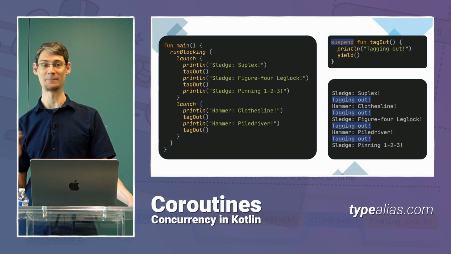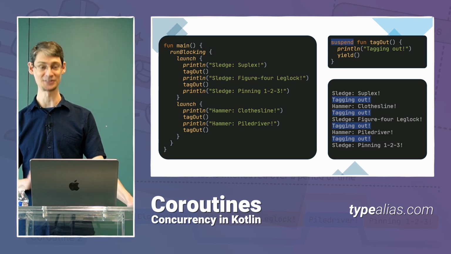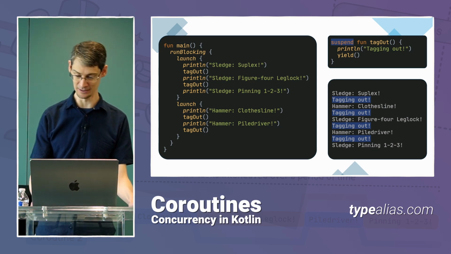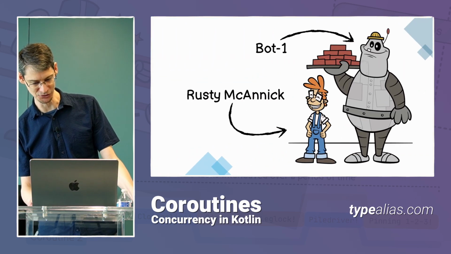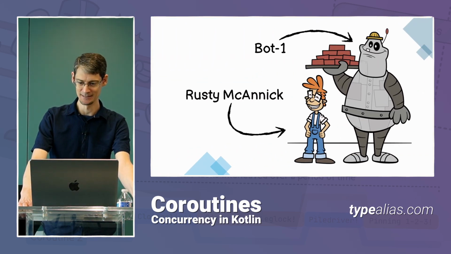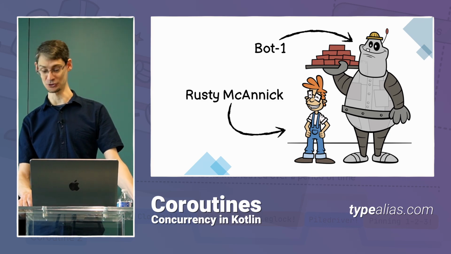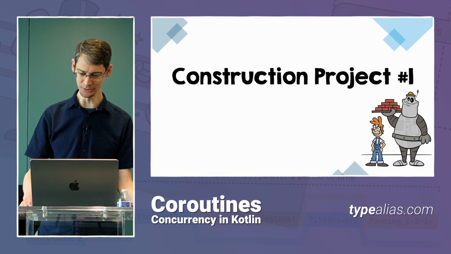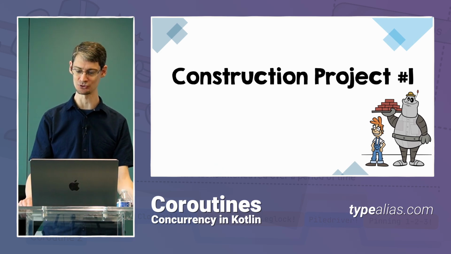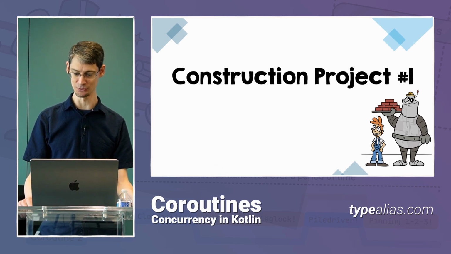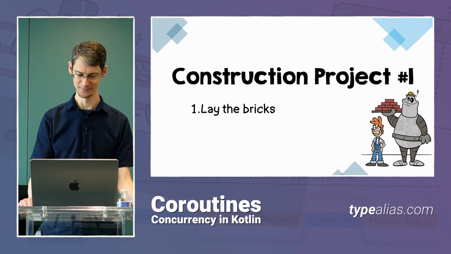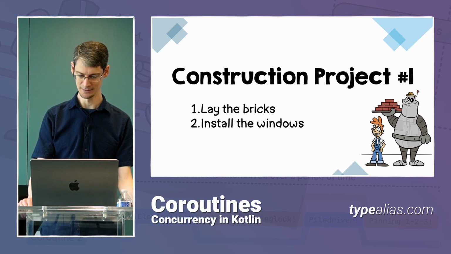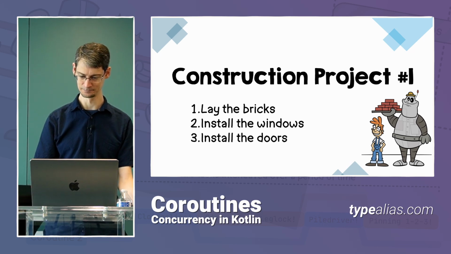So now that we've got the basics of coroutines figured out, let's see a few practical ways that we can use them to make our code run faster. It is time to meet Rusty Mechanic. He spends most of his days engineering and managing Bot1, his heavy-duty robot who works on construction projects. One day, Rusty and Bot1 received a work order for constructing a new building, and their checklist for this project included 3 tasks. First, they have to lay the bricks, then install the windows, and finally install the doors.